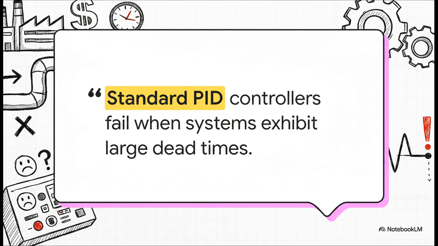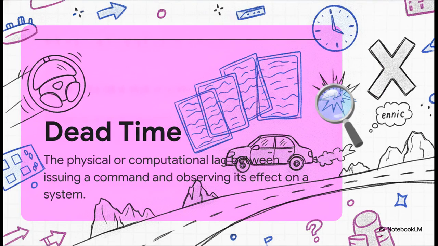Just imagine building a multi-million-dollar industrial facility, relying on completely conventional, universally trusted engineering solutions, only to find out they're suddenly rendered totally useless by a hidden lag in the system. It's a massive problem. To understand why this happens, we really need to define the enemy here: dead time. It's the physical or computational lag between issuing a command and actually observing its effect on a system.